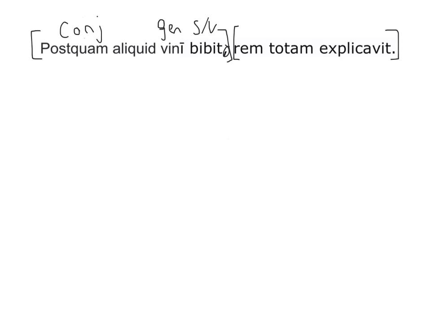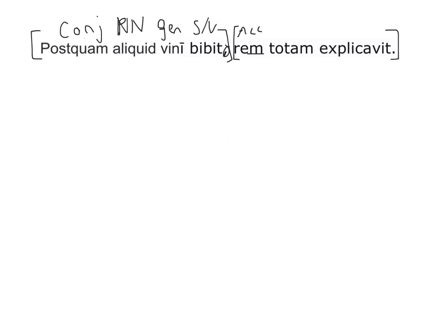And then the last word in our clause, which we haven't labeled, is aliquid. It is a pronoun that has a dictionary entry of aliquis, aliquid. Therefore, we know that it is neuter. And I'll write an N for neuter. Our second clause reads rem totam explicavit. And it also has an understood subject, which is also he, because the only noun in the clause, rem, is accusative, as we can see from the em ending, and it being a fifth declension and feminine noun.